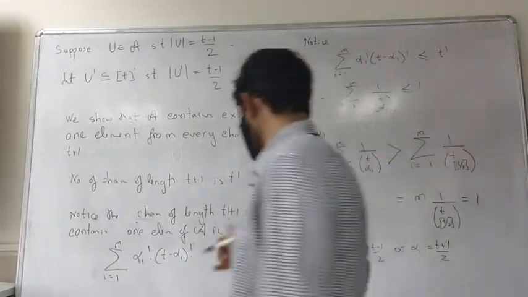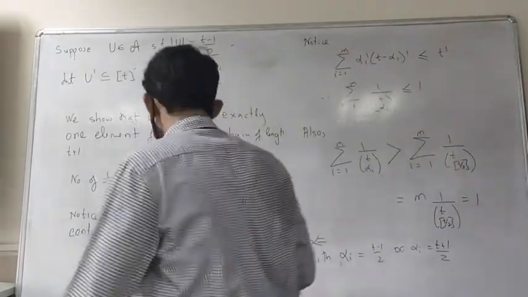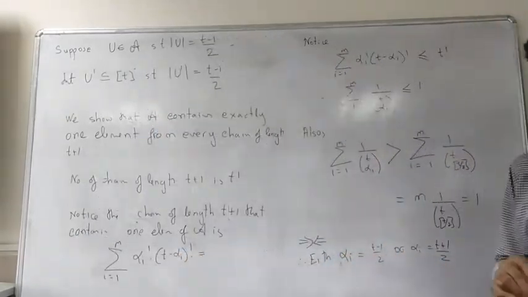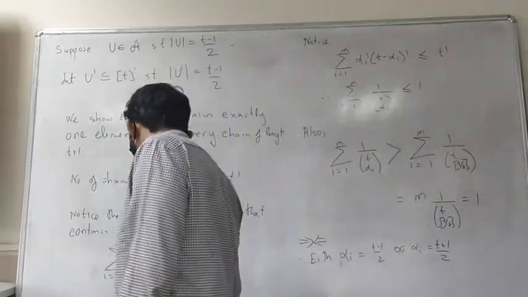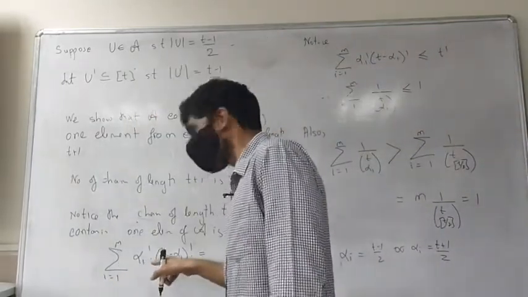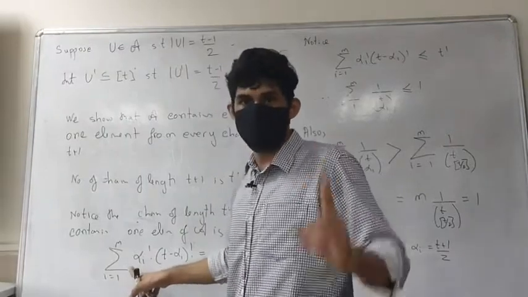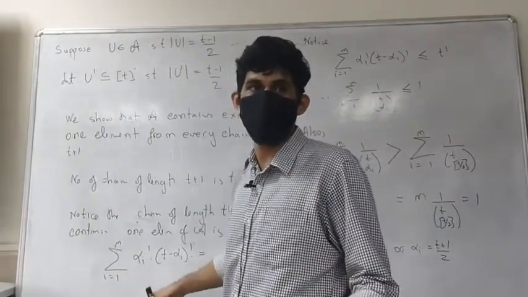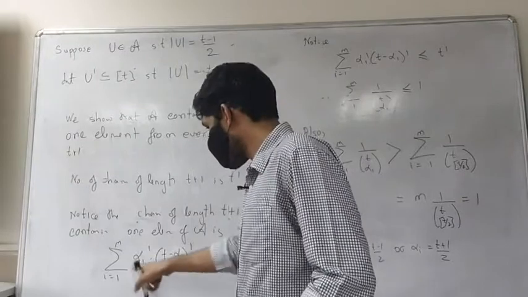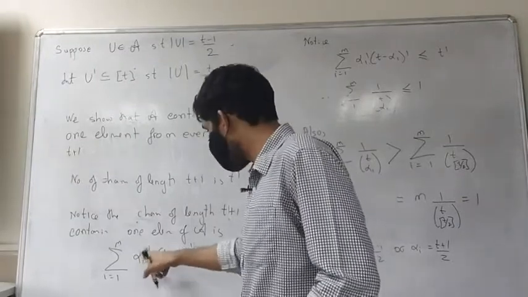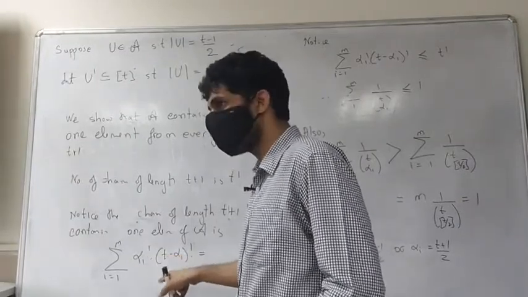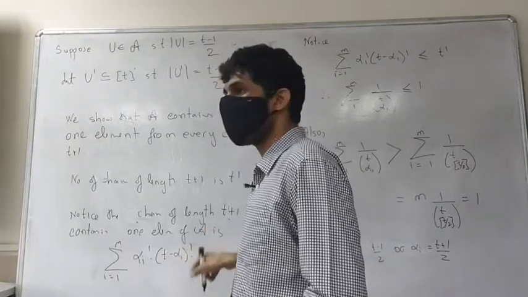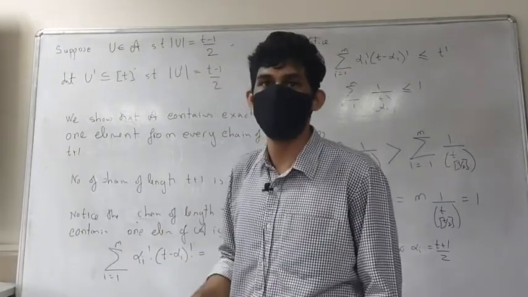Okay, this will always work out to, you can check and see, either your alpha I will be (t minus 1)/2 or (t plus 1)/2. If it is (t minus 1)/2, then you will get ((t minus 1)/2)! into ((t plus 1)/2)!.